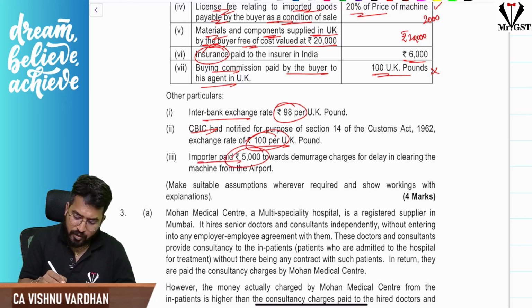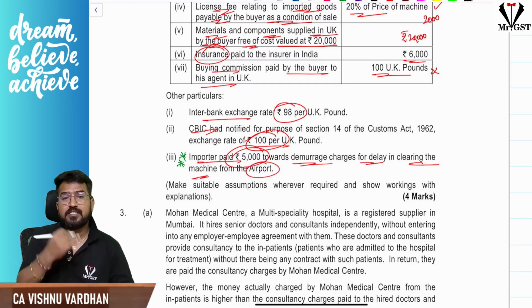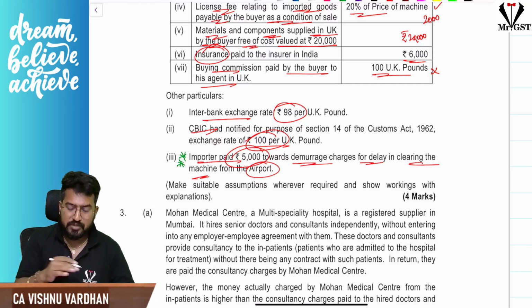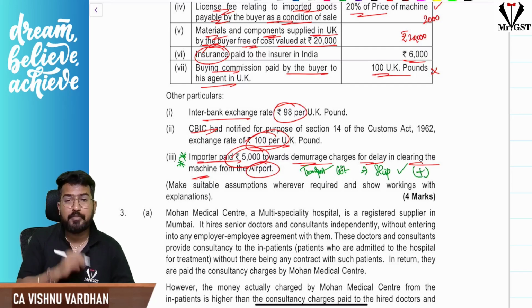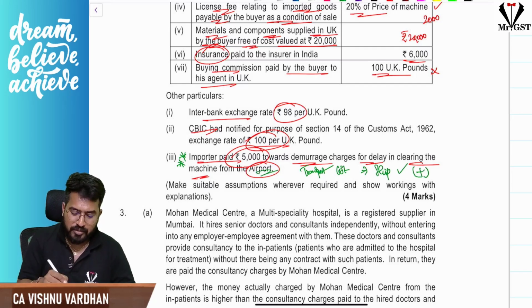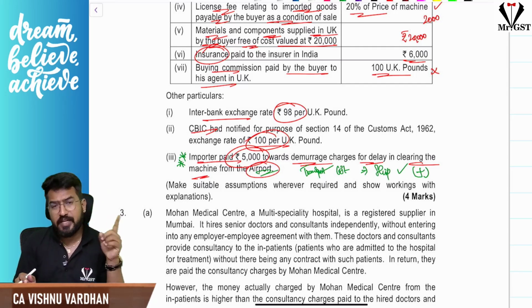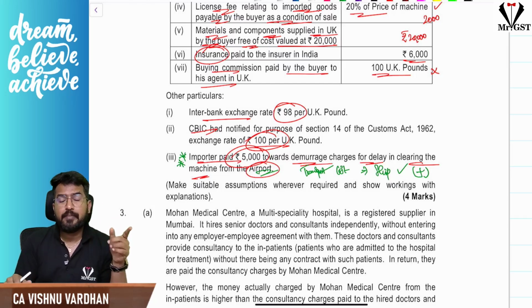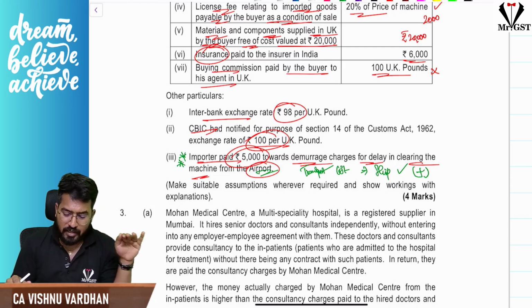Importer paid 5,000 rupees for demurrage charges for delay in clearing the machine from the airport. This is one important point which you should remember. Demurrage charges, when you are transporting the goods through ship, will be added to transport cost, only if it is ship. Remember that very well. But here it is through airport, so that will not be added to the assessable value. I repeat, demurrage will be added to the assessable value only when it is transported through ship. For air it will not be considered.